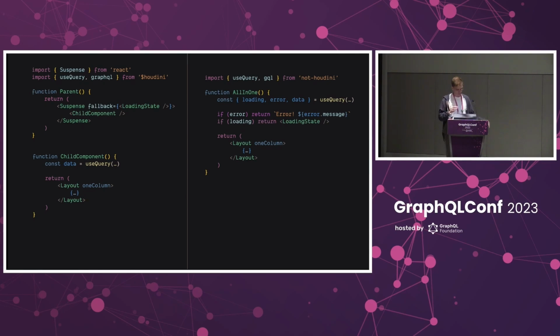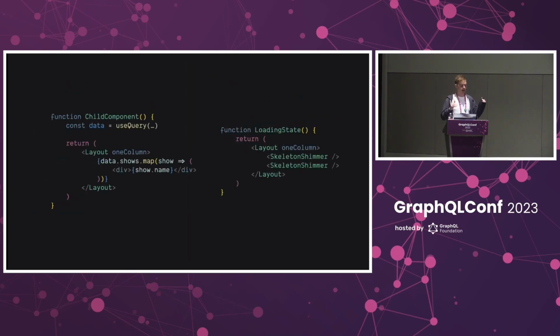Okay, there's a lot more to suspense, but I don't want to go too deep right now. What I do want to do is take a look at two of the components that we used in that suspense example. And right away, we can see that these components have to duplicate this layout. And in that example, it may not seem like that big of a deal. But as your UI gets more and more complicated, this split in your components is actually a lot of boilerplate to maintain. If we wanted to try to clean this up, we have two options out of the box.